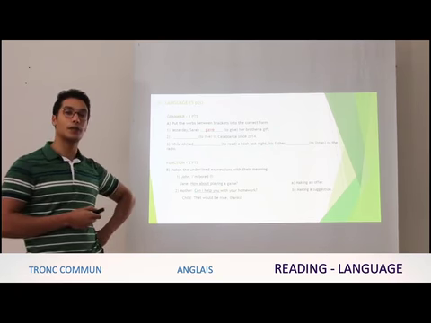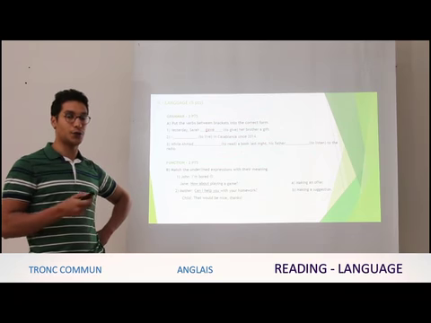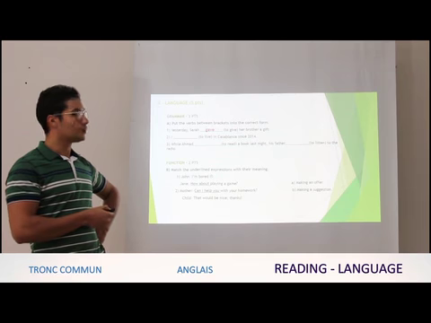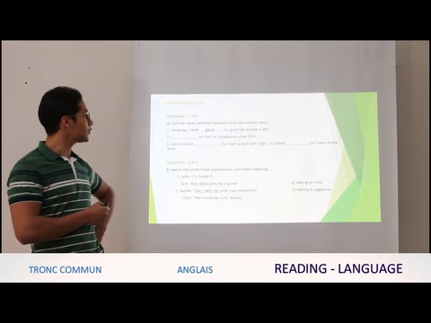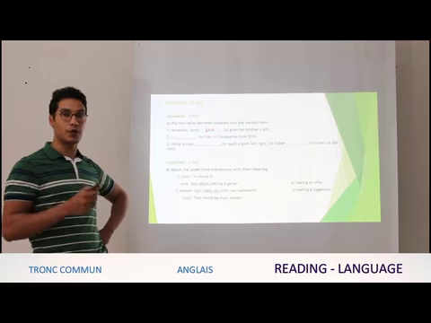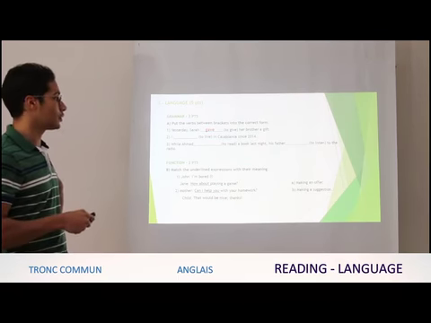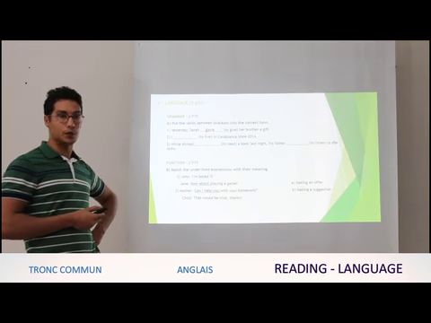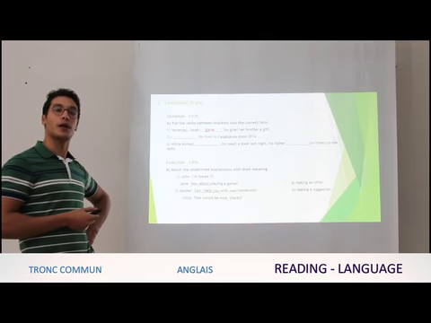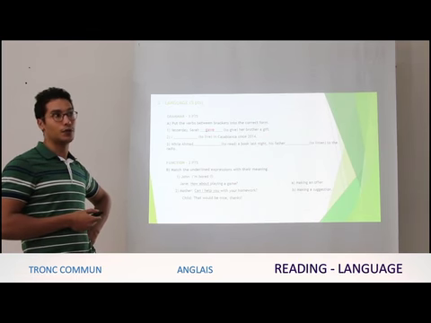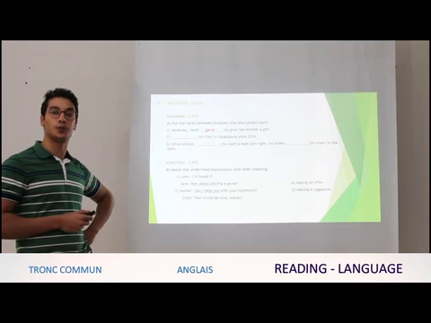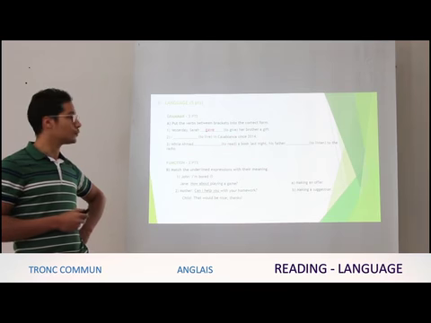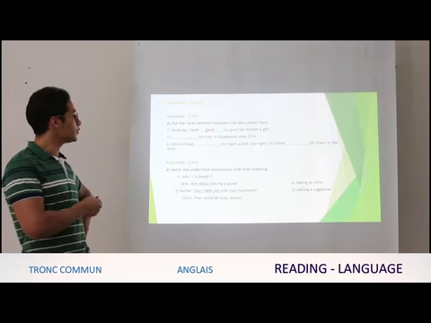So the first one we have is the simple past. Its rule is subject plus verb plus ed for regular verbs, and for irregular verbs we have subject plus the past simple of that verb. For example, to sleep is an irregular verb, so we can say, yesterday I slept well. Or for example, a regular verb like to watch. You can say, Ahmed watched a film last night. Okay, now we move to number 2.